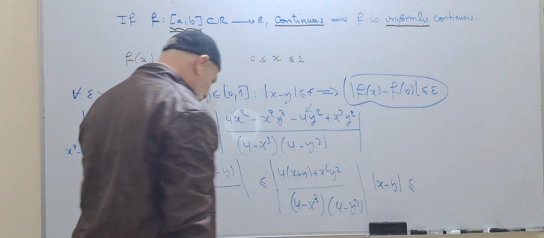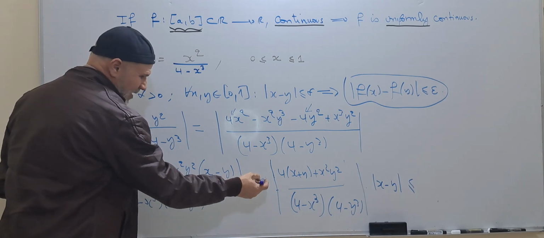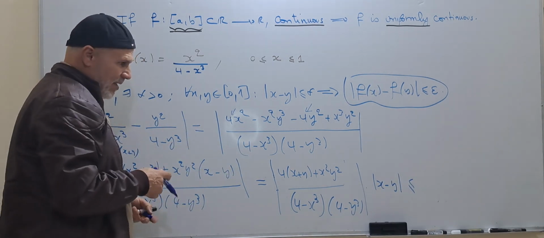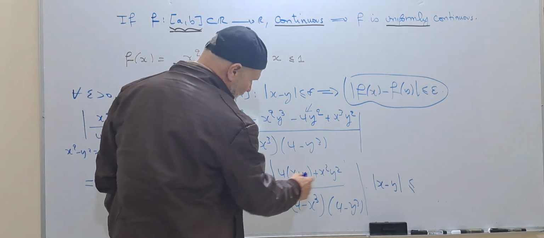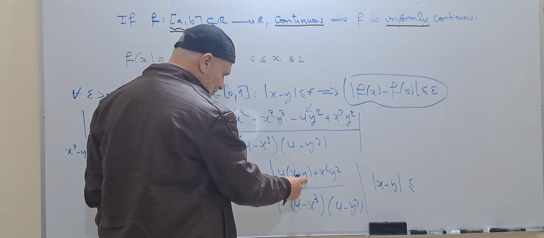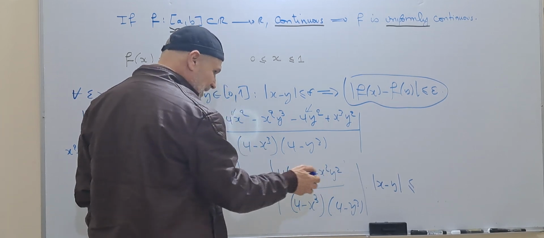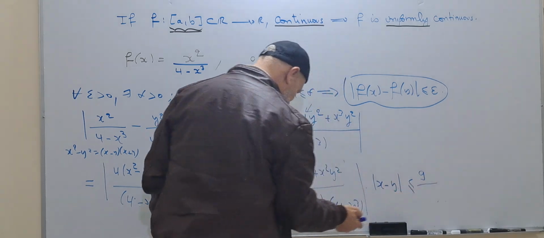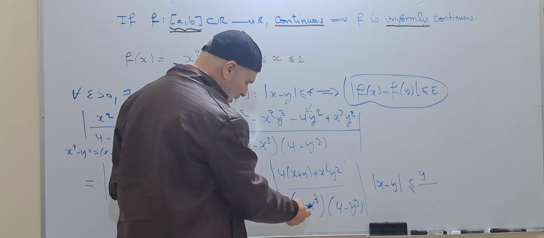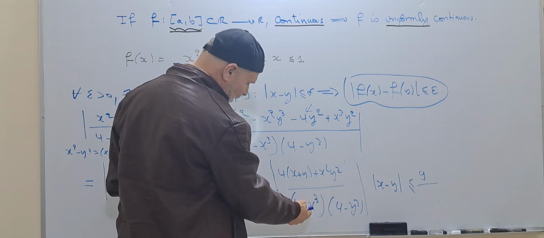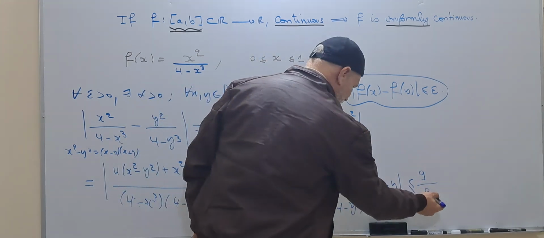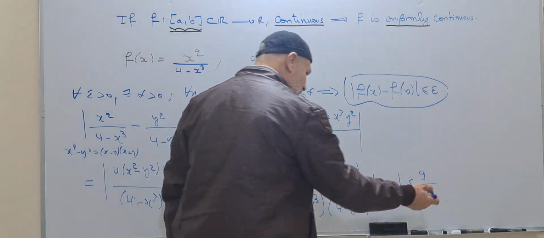Actually here it is equal, since all of them are positive. So we have to maximize this. The maximum of this is for x and y equal to 1. So we get 4 times 2 plus 1, 9, over the minimum of the denominator, which is for x equal to 1. So here we have 3 and here we have 3. So 9, it's a coincidence.